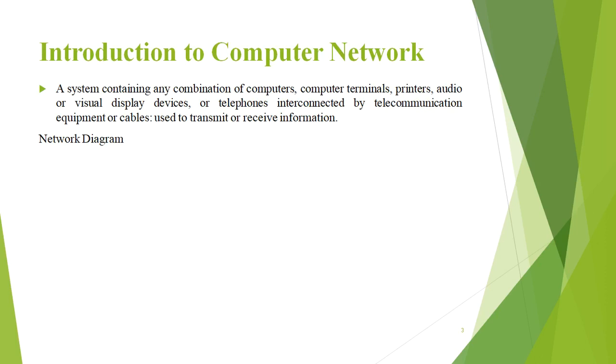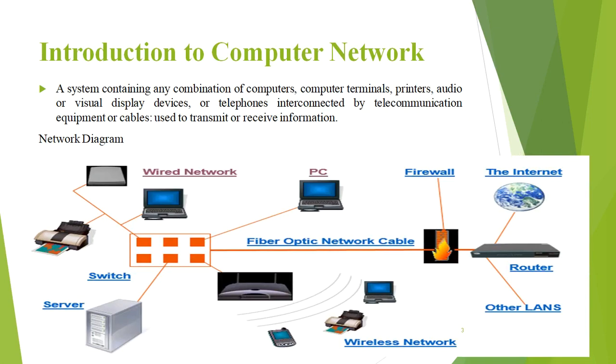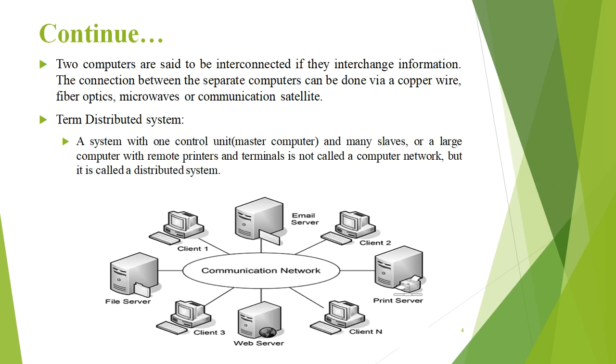A system containing any combination of computers containing computer terminals, printers, audio or visual devices, telephones interconnected by telecommunication equipment or cables used to transmit and receive information, that is computer network. You can transmit and receive information through computer network. Here you can see in the network diagram how the computers are connected with each other and pass messages to each other, how they communicate with each other. Here, two computers are said to be interconnected if they interchange information.